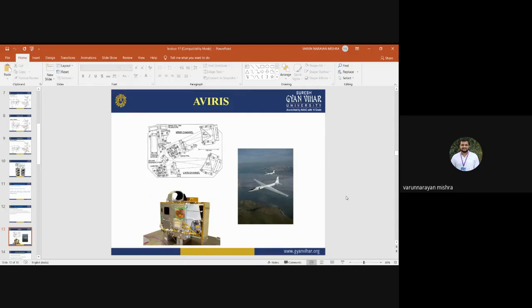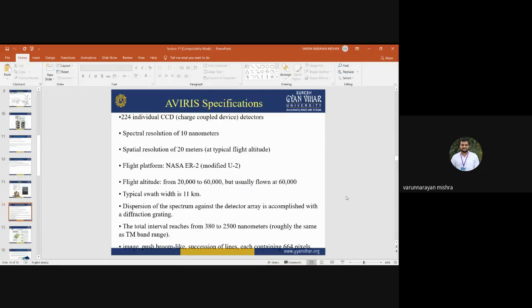This is the AVIRIS sensor. This is the figure showing the AVIRIS sensor, and this is its internal structure. There may be different kinds of complexities in the internal structure of the AVIRIS sensor. AVIRIS was very famous when it was launched.